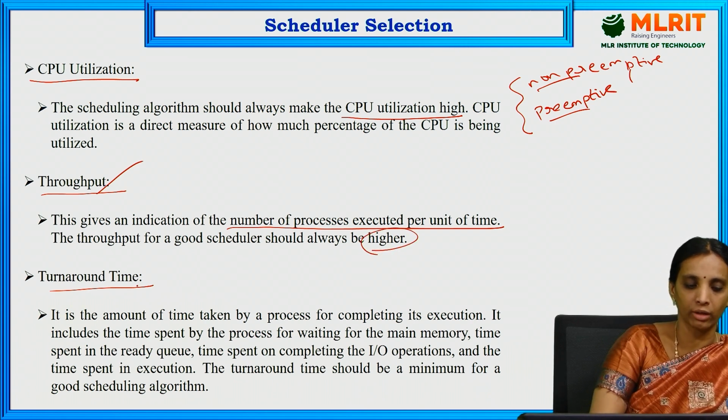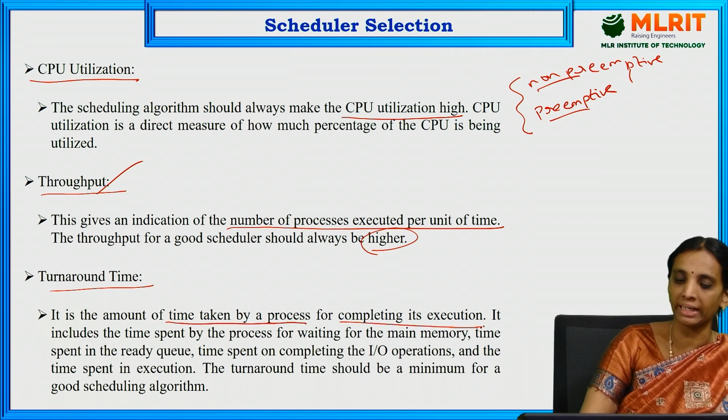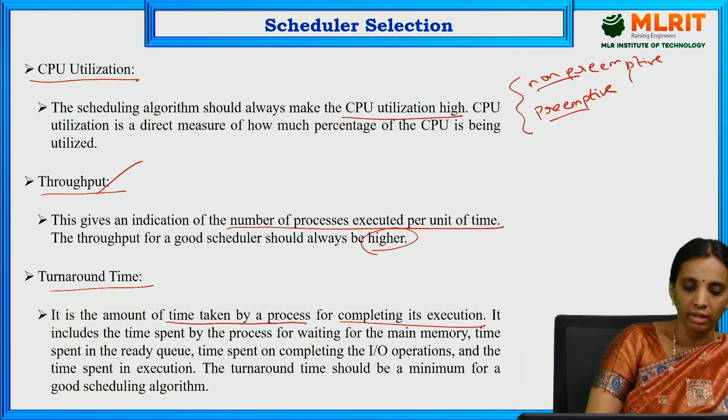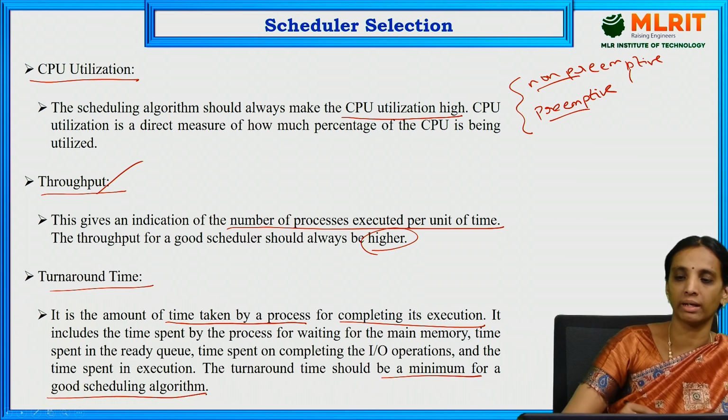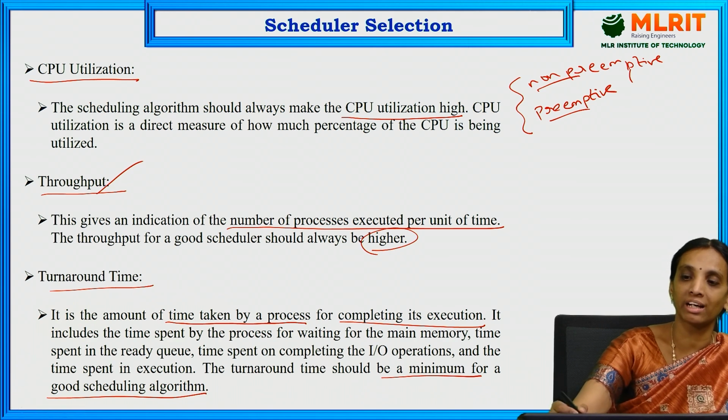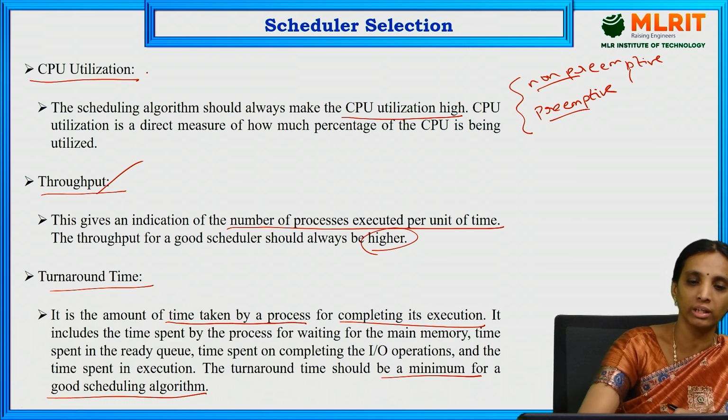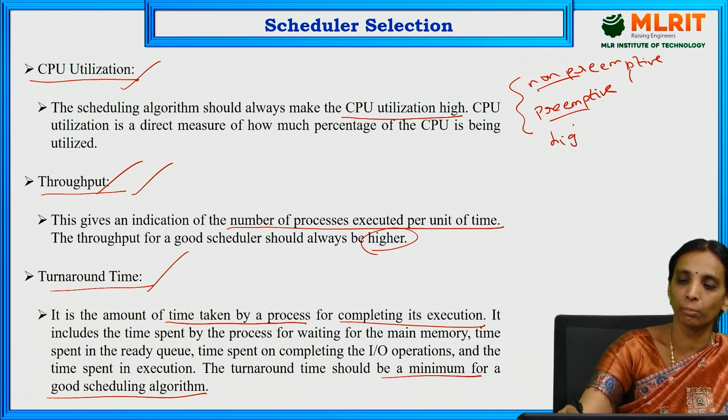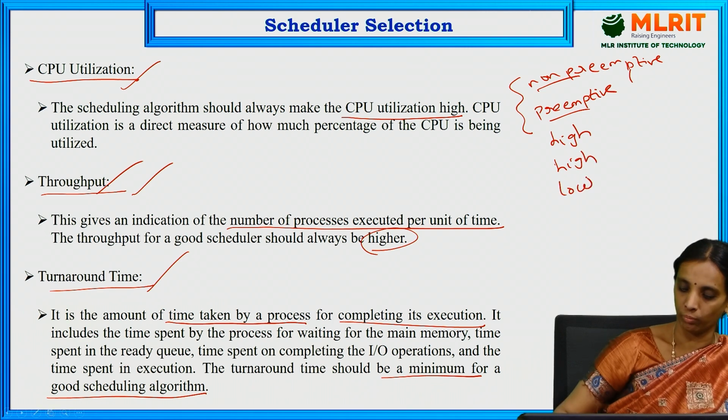And turnaround time is nothing but the time taken by a process for completing its execution. The time taken by the process to complete its execution should be minimum for a good scheduling algorithm. Here we need to select our scheduling algorithm based on the parameters CPU utilization, throughput, and turnaround time. CPU utilization should be high, throughput should be high, and turnaround time should be low.